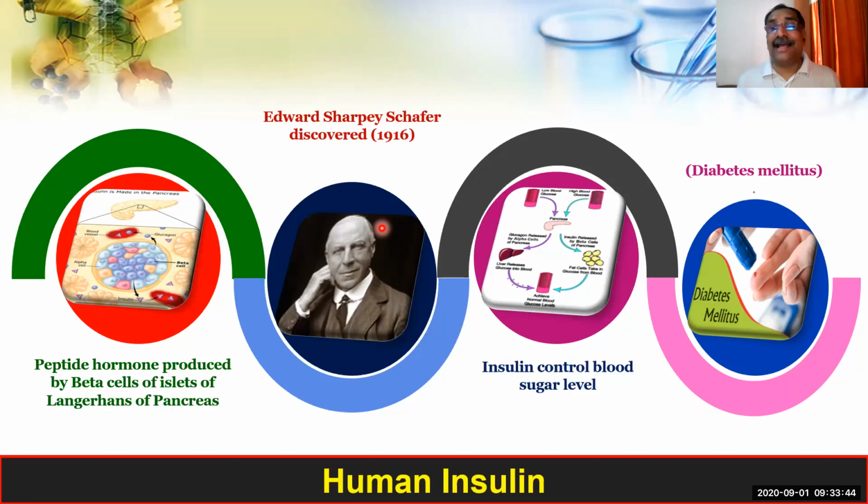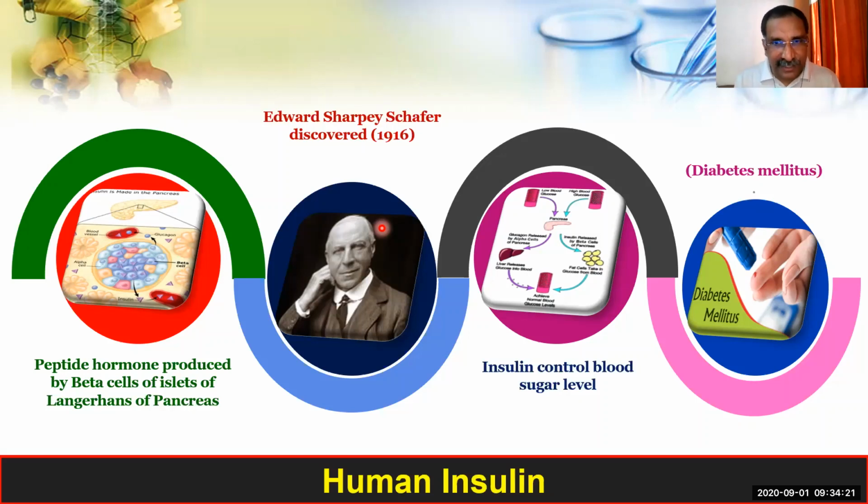Normally people say I have diabetes, or in common language they say I have sugar. So we can say that in the people suffering from sugar or diabetes, the insulin hormone produced is not sufficient to control the sugar level in the blood. That means diabetes is because of the deficiency of insulin hormone.